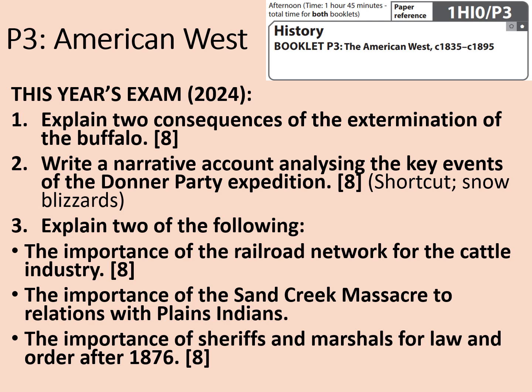So looking at how cattle were transported and then sold for greater prices in cities like Chicago, looking at the establishment of cow towns like Abilene, even looking at how it contributed to the establishment of ranching on the open range. After all, John Iliff was moving his cattle towards the railhead towns. So there's lots you could write about there, but you just need to be careful to keep it on topic.